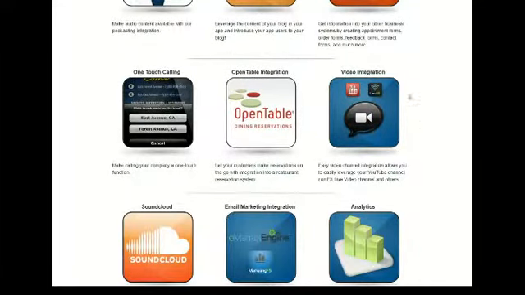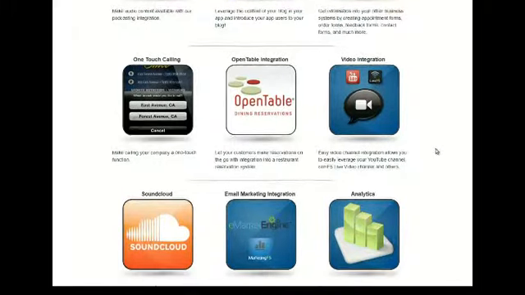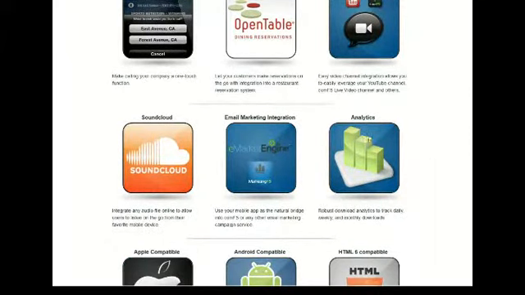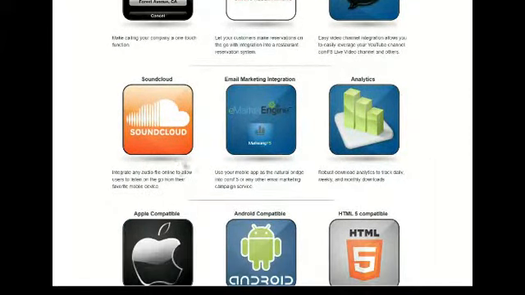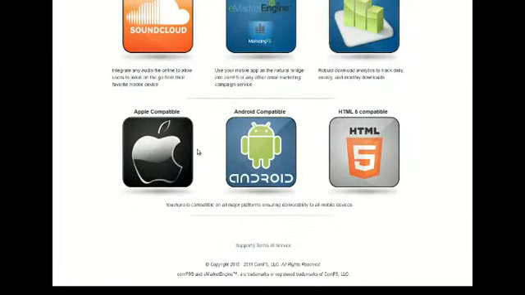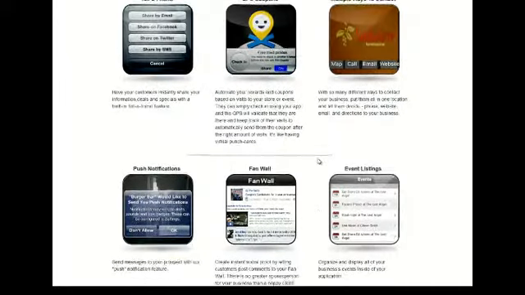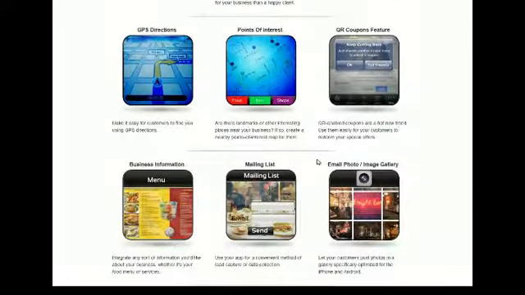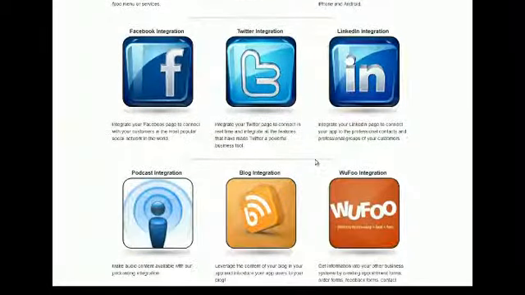We also have more advanced stuff like video integration, so you could do live events that get streamed directly to that application on your phone, and email marketing, complete analytics, SoundCloud, so they could easily hear audio files online. And of course, this is all Apple compatible, Android compatible, and HTML5, which is the latest, newest kind of internet programming language available. So you can see all these different features that are offered, and you get all this.